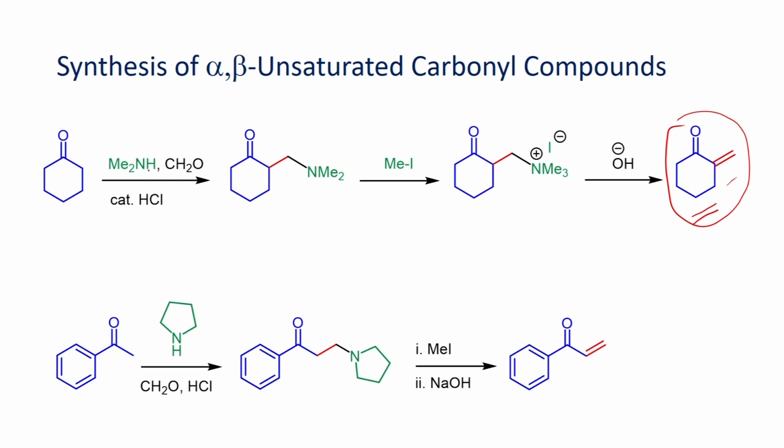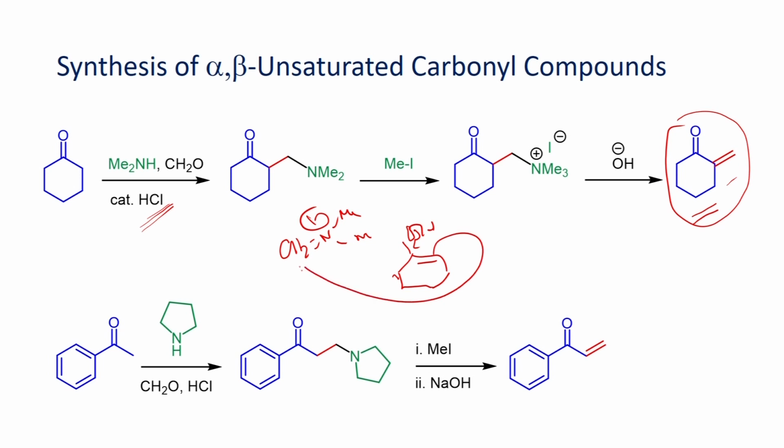The reaction of formaldehyde with dimethylamine in the presence of HCl can generate this iminium salt, which can undergo reaction with the enol that we generate from the ketone. Addition reaction, you will be able to form the Mannich product.